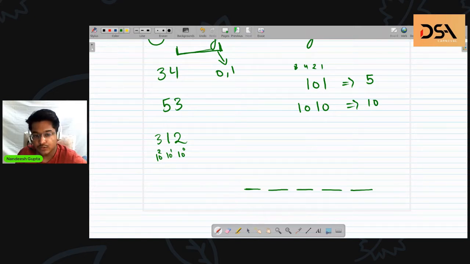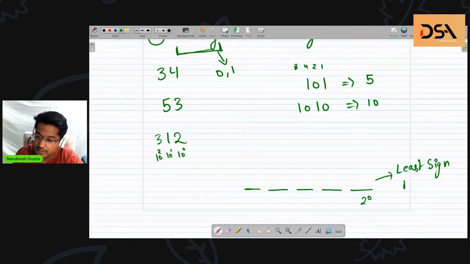In the same manner, we have the 2 raised to power 0 place value for the rightmost character, which we also call the least significant digit, or least significant bit. So the rightmost corresponds to 2 raised to power 0, the immediate next to it is 2 raised to power 1, and so on.